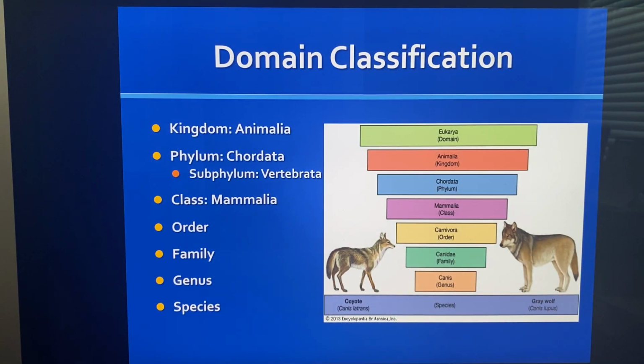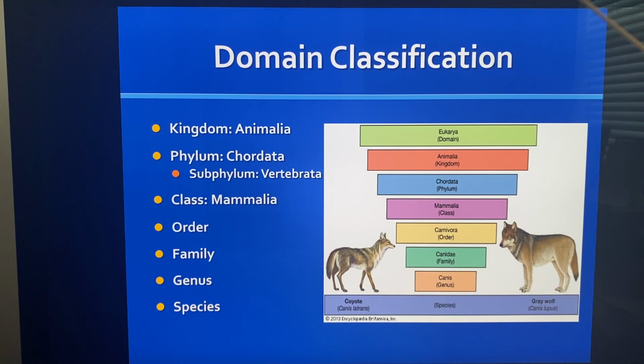Domain classification. Well, first we have to get this right. You need to know this: you have the kingdom, the phylum, the class, order, family, genus, species. Kingdom, phylum, class, order, family, genus, species. So here we have phylum, we have a subphylum of the vertebrate. We went over this here, so we have one subphylum here. So we need to know this type of classification.